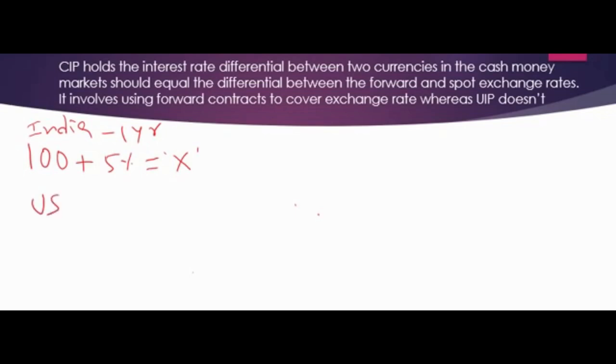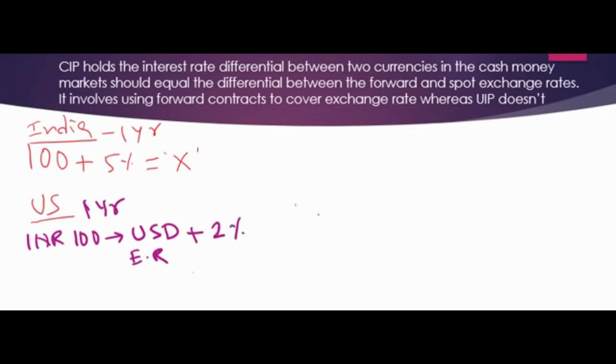Before investing, you need to convert this 100 INR into USD based on today's exchange rate, and then you invest in the US for 1 year and get interest, let's say about 2%.